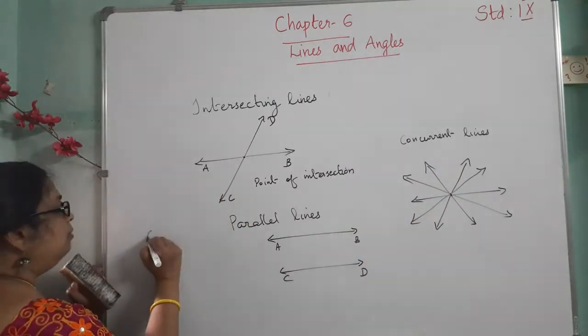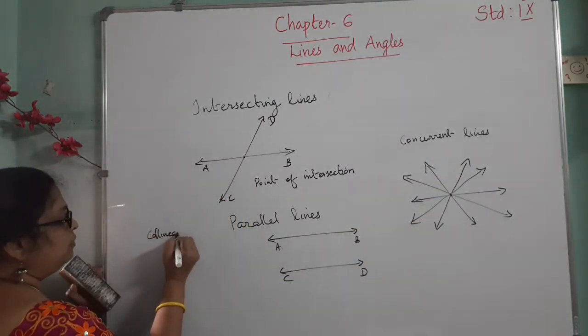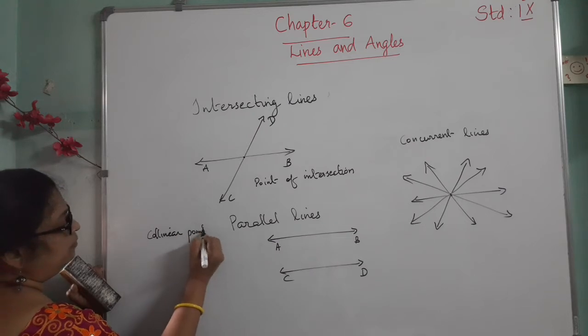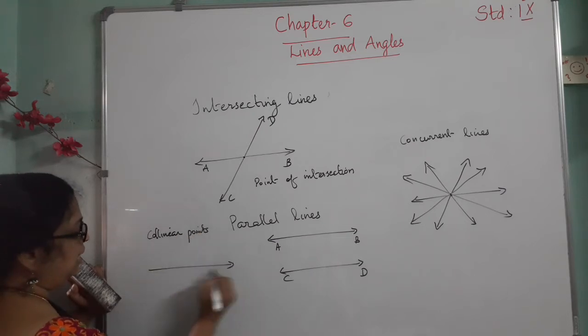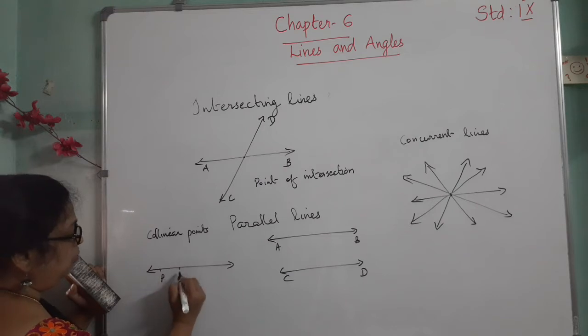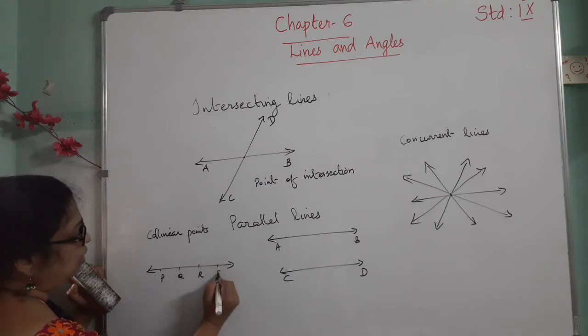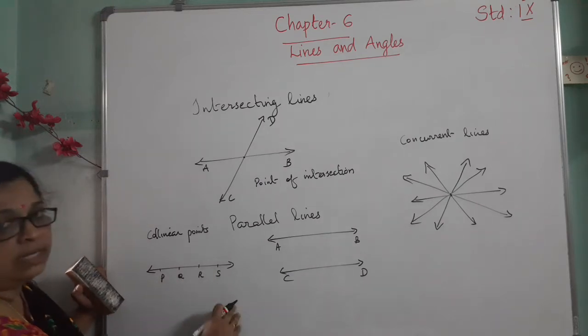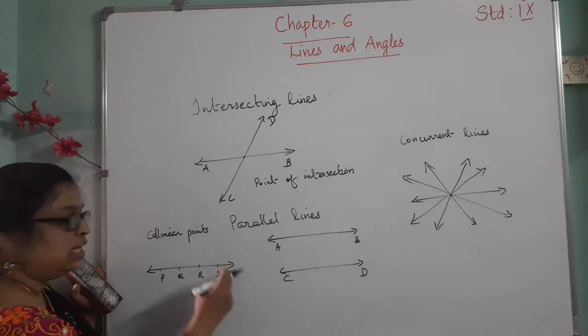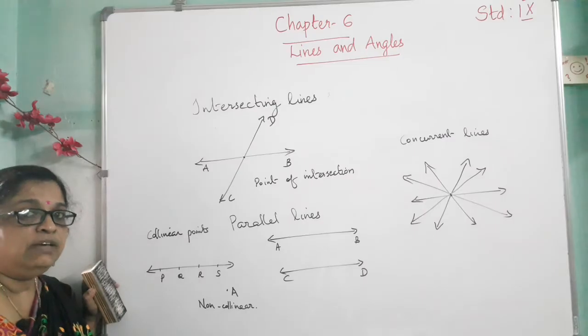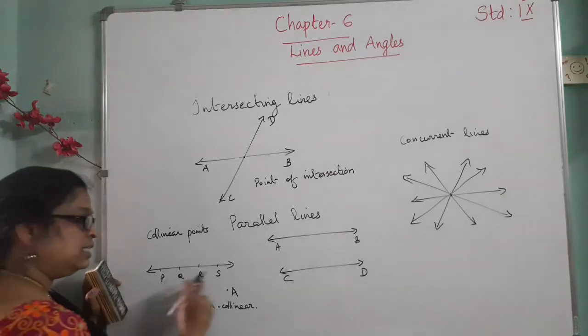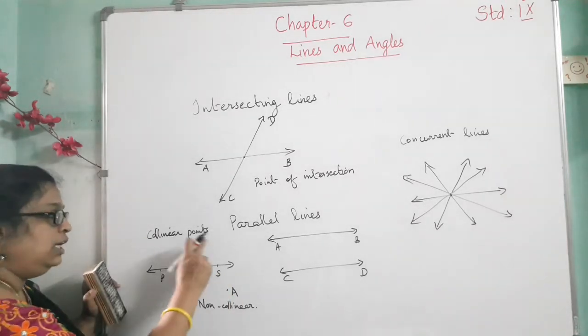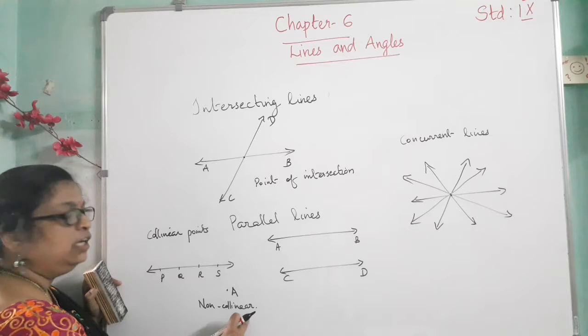Then what is meant by collinear points? In a line, these are points P, Q, R, S. All four points lie on the same line. If three or more points lie on the same line they are called collinear points, otherwise they are called non-collinear points.